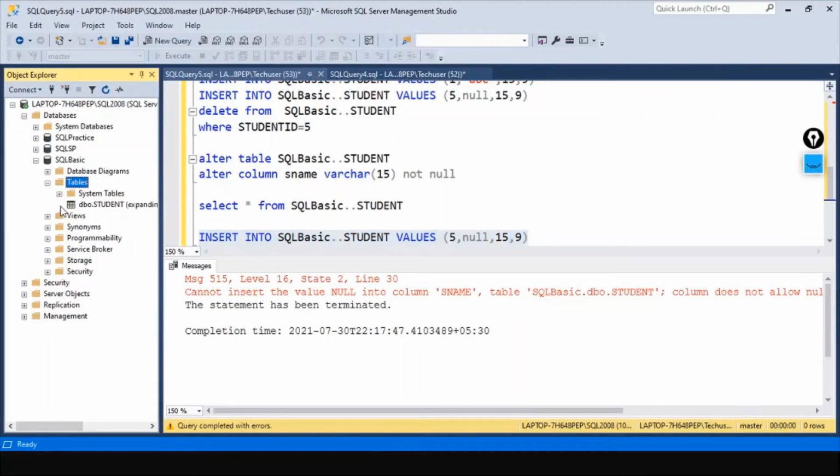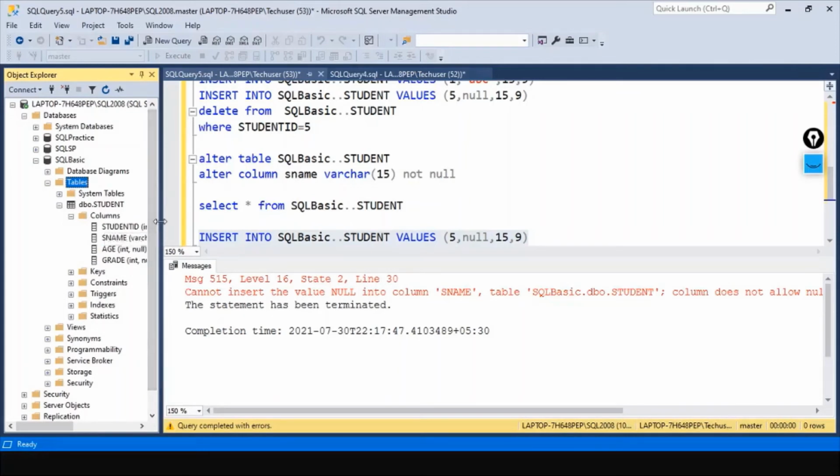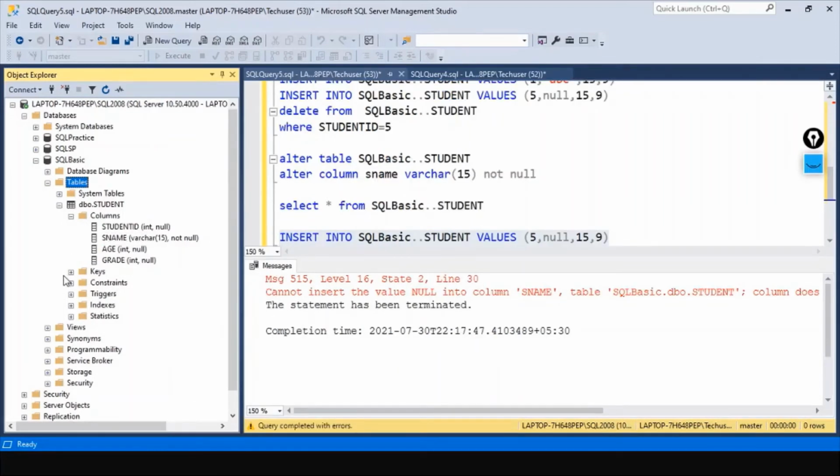Expand this student table. Here you can see columns. What are the columns this table consists of? And then here is the key. As of now, we don't have any primary key or foreign key for this table. See, student ID can take a null value, but student name is saying it should be not null. It must be a not null value. Okay, this is the constraint which we have added.